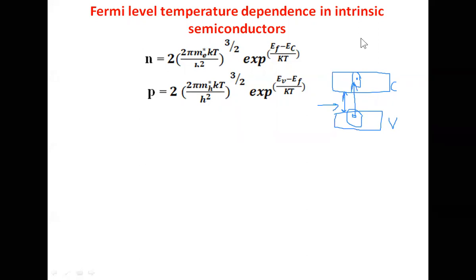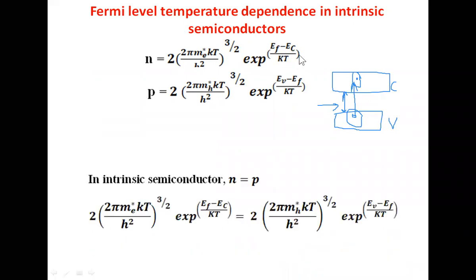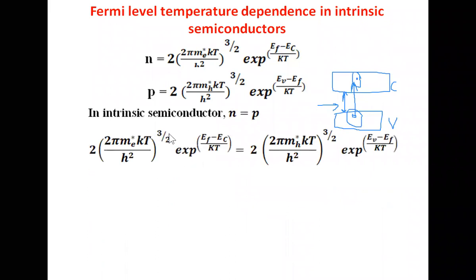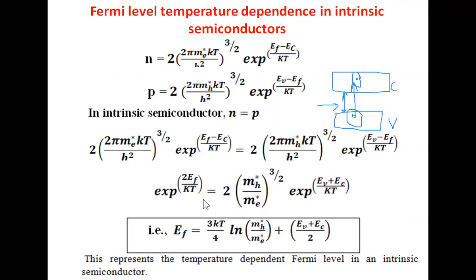Now, if you take this condition, N is equal to P, the number of electrons in the conduction band equals the number of holes in the valence band. We have to apply this condition. Substitute the values of N and P and equate them, then get the value of EF by cancelling the common terms on both sides and eliminating the remaining terms by applying the log on both sides.